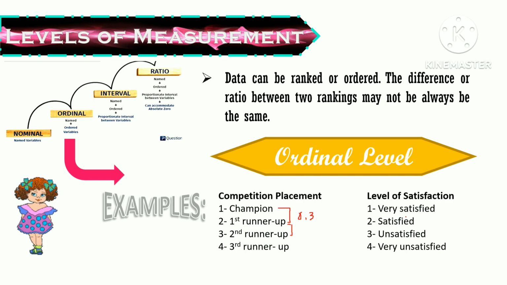And again, the difference or ratio between these two rankings may not always be the same. Again, like for example, if the difference between the very satisfied and the satisfied is, for example, 0.2, we cannot say that the difference between satisfied and unsatisfied is also 0.2. What if medyo malapit siya or medyo malayo siya? So that is ordinal level.